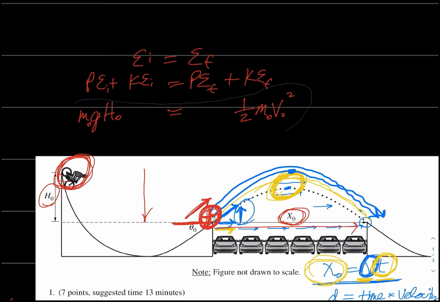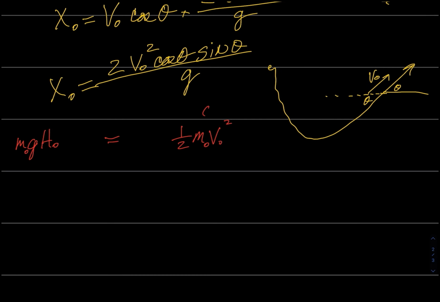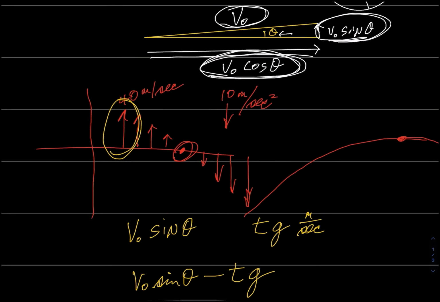So let's grab this and go back down where we're doing our work and continue on. I'll rewrite it. M sub naught g h sub naught equals 1/2 m sub naught v sub naught squared. The m sub naughts cancel out. We'll multiply both sides by 2. 2g h sub naught equals v sub naught squared, and v sub naught equals the square root of 2g h sub naught. This is not hard stuff, folks.